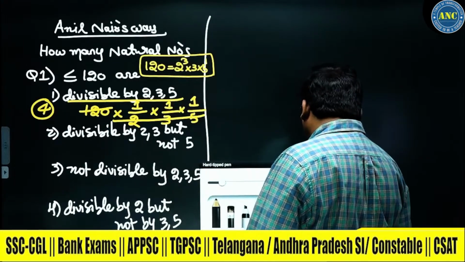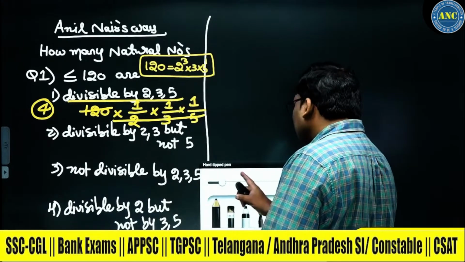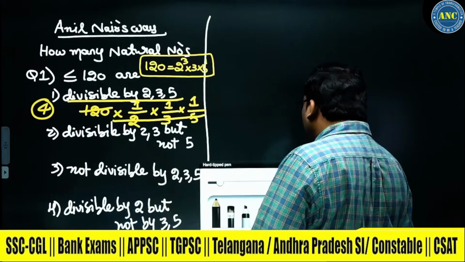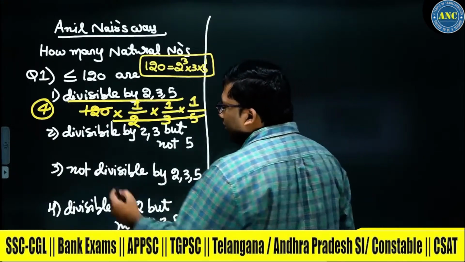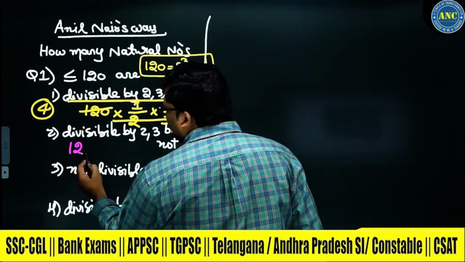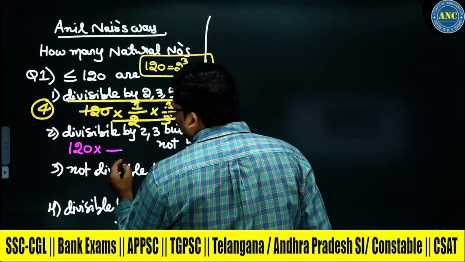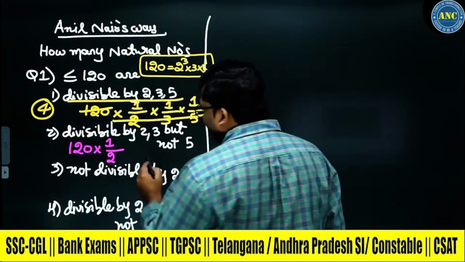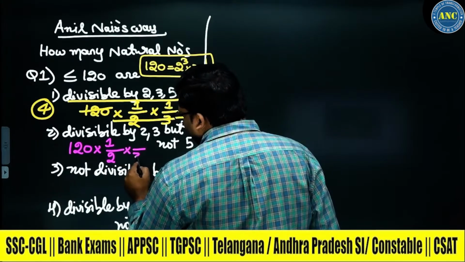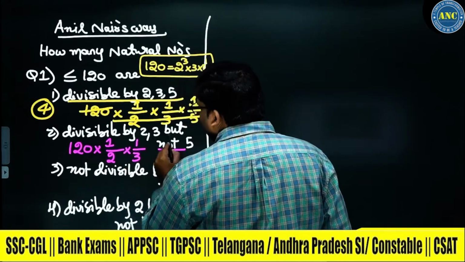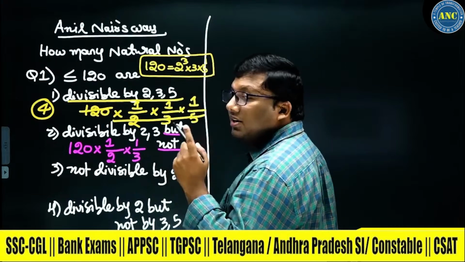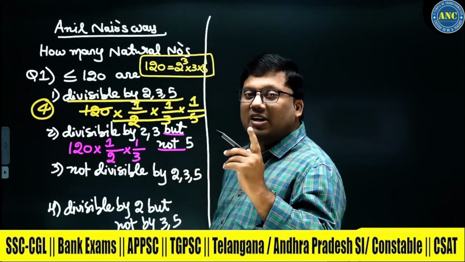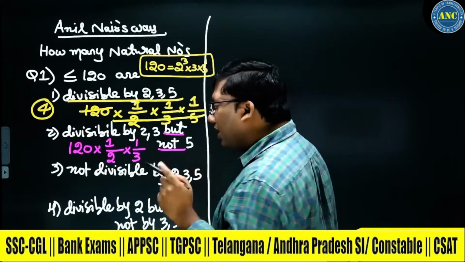Sir, what will be the answer for the second, third and fourth? Same approach, sir. Out of 120 consecutive numbers, how many are divisible by 2? For every 2 numbers, one number is divisible. For every 3 numbers, one number is divisible, but it should not be divisible by 5. For every 5 consecutive numbers, one number is divisible.